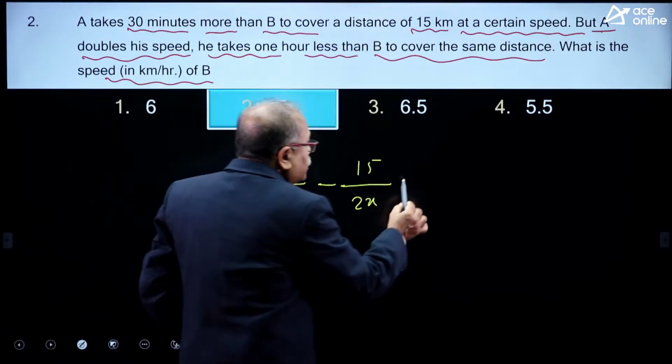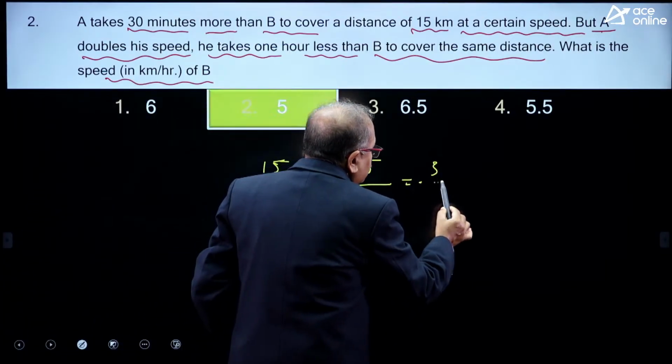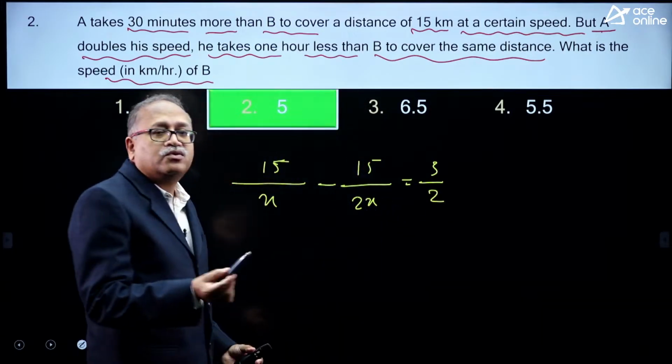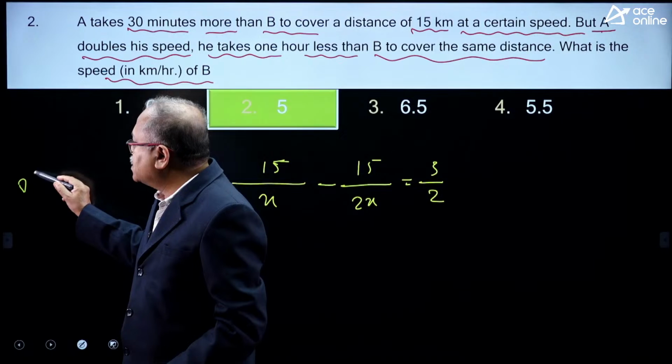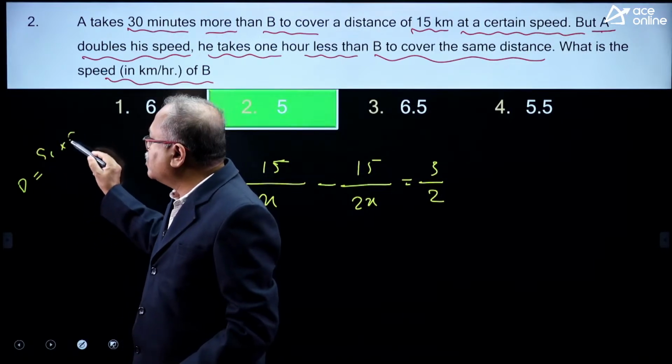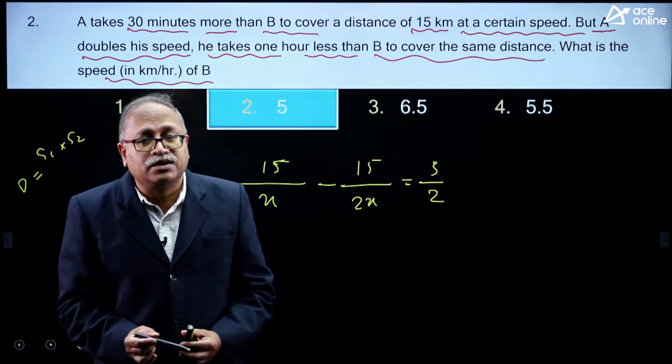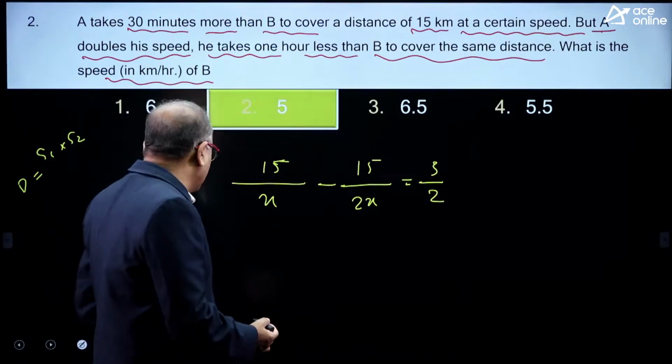So, I can go for this approach, or I can go with the alternate approach of the formula. As I said, the distance is equal to S1 into S2 formula, which I have written earlier. You may follow that also.